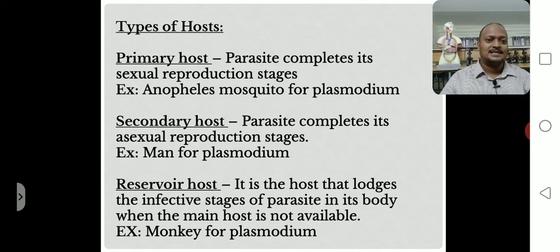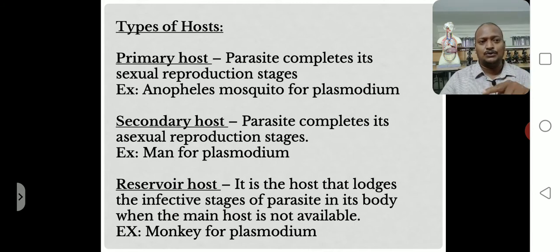Okay, right. Next one, reservoir host. The third type of host is the reservoir host. What is meant by reservoir host? It is the host that lodges the infective stages of the parasite in its body when the main host is not available. During the completion of the parasite's life cycle, the parasite transfers from one host to another.